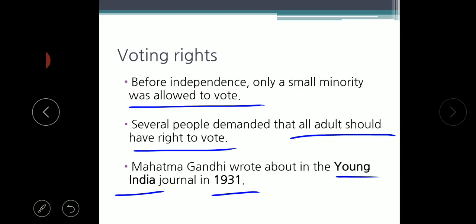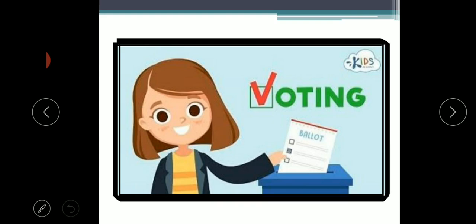Right, children? And this is the format of voting. All the people, whether rich or poor, highly educated or uneducated, women or men, all people above the age of 18 have the right to vote. This creates democracy in the country. So India is called a land of democracy.